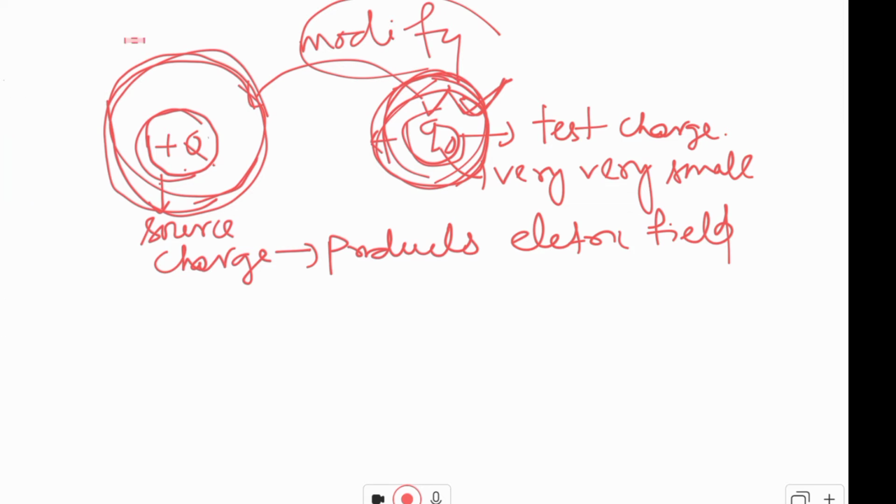Now one more thing, we'll discuss all these things in detail. When a plus Q charge is there, then the electric field will be radially outward like this.